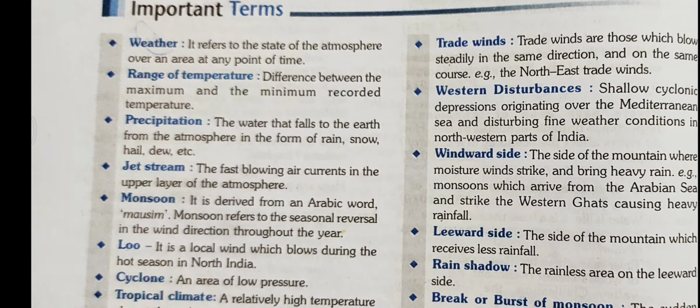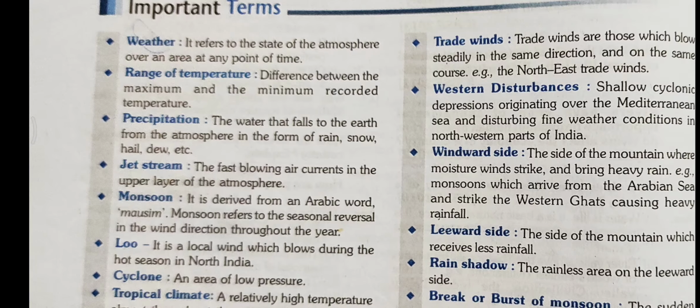So during winter, these disturbances bring rainfall in Punjab, Himachal, Jammu Kashmir, etc. These disturbances rise in Mediterranean Sea.